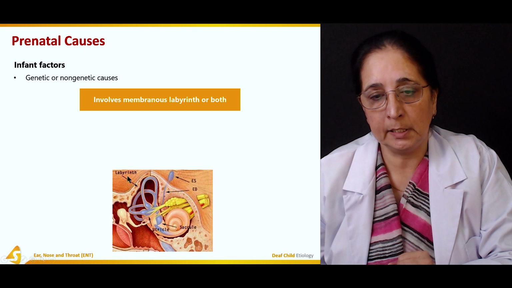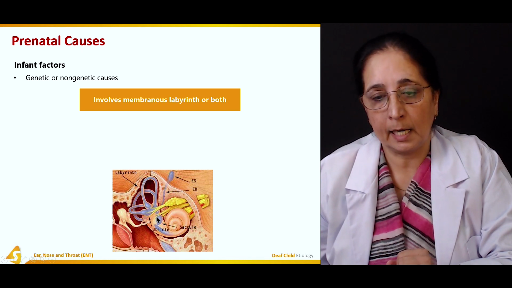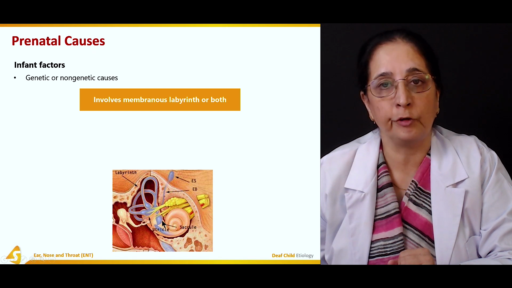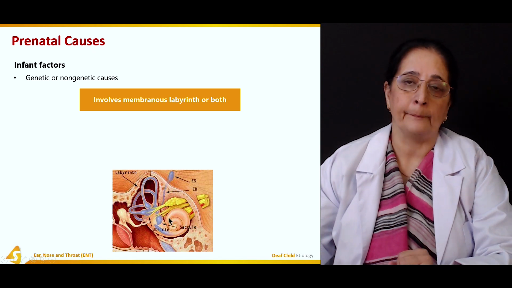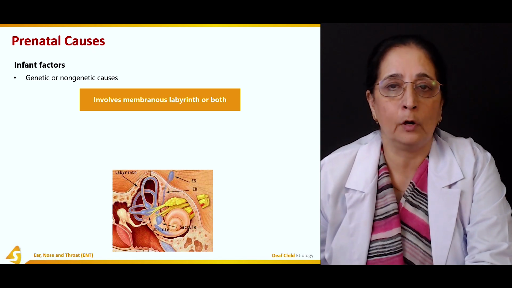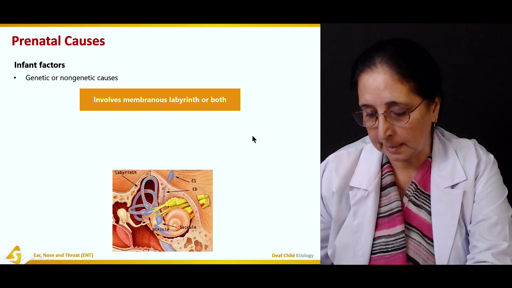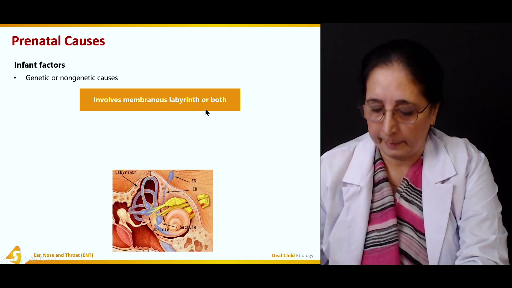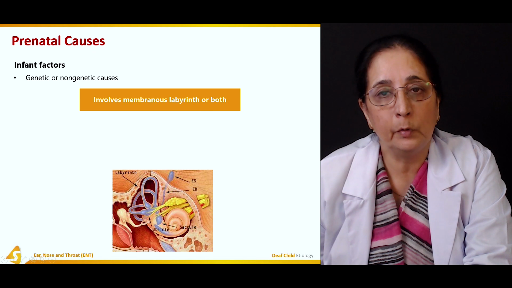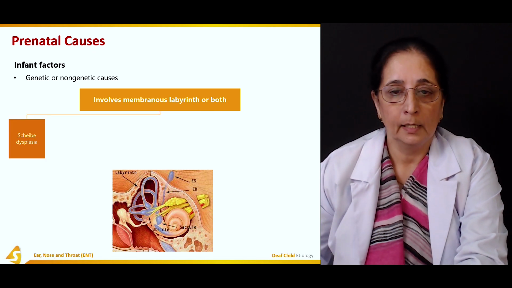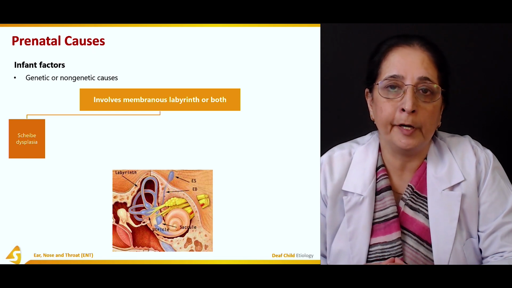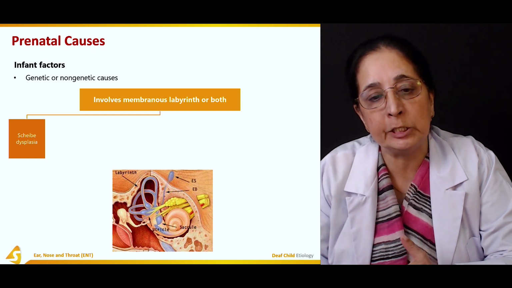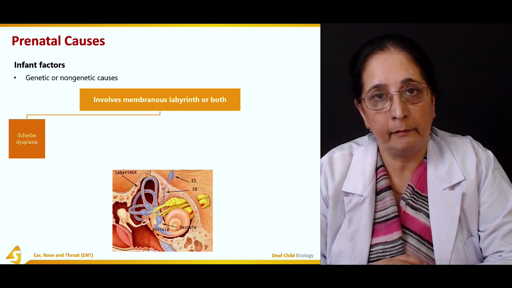So here, if you see, these are the semicircular canals. Then we have the saccule and utricle, and this snail-shaped structure is the cochlea. So mainly it is an abnormality of the membranous labyrinth or both, the membranous and bony labyrinth. Some abnormalities that can occur in the membranous labyrinth can lead to hearing loss.